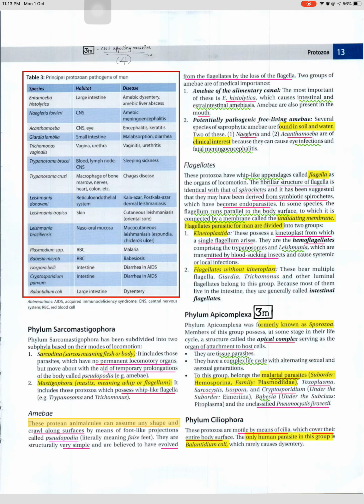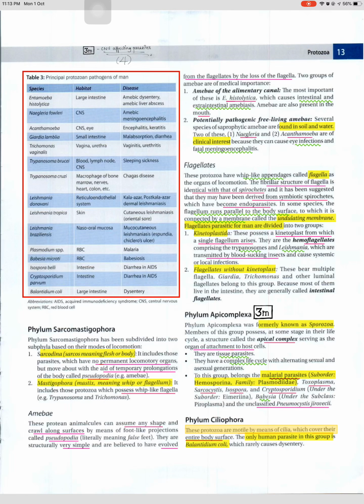Amoeba. These protean animalcules can assume any shape and crawl along surfaces by means of foot-like projections called pseudopodia, literally meaning false feet. They are structurally very simple and are believed to have evolved early. Phylum Apicomplexa. Phylum Apicomplexa was formerly known as Sporozoa. Members of this group possess, at some stage in their life cycle, a structure called the apical complex serving as the organ of attachment to host cells. They are tissue parasites. They have a complex life cycle with alternating sexual and asexual generations. To this group belong the malarial parasites (suborder Haemosporina, family Plasmodiidae), Toxoplasma, Sarcocystis, Isospora, and Cryptosporidium under suborder Eimeriina, Babesia under the subclass Piroplasma, and the unclassified Pneumocystis jirovecii.